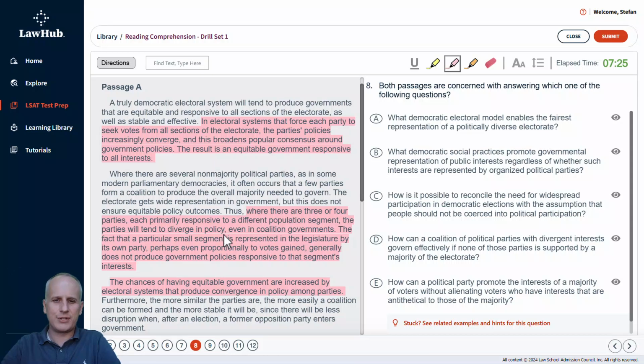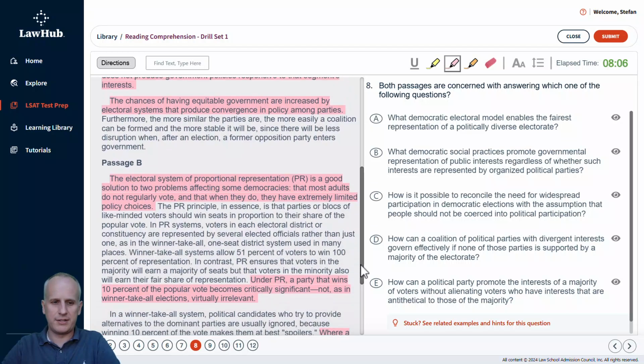In electoral systems that force each party to seek votes from all sections of the electorate, the party's policies increasingly converge, and this broadens popular consensus around government policies. The result is an equitable government responsive to all interests. Where there are three or four parties, each primarily responsive to a different population segment, parties will tend to diverge in policy even in coalition governments. The fact that a particular small segment is represented in the legislature by its own party, perhaps even proportionally to votes gained, generally does not produce government policies responsive to that segment's interests. The chances of having equitable government are increased by electoral systems that produce convergence in policy among parties.